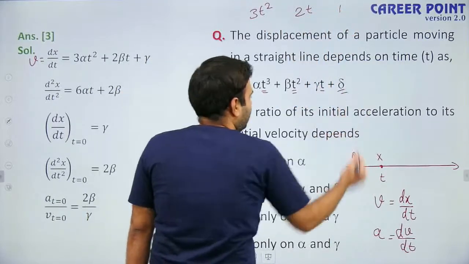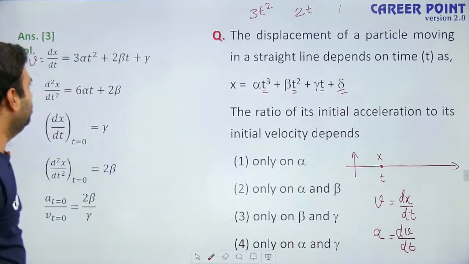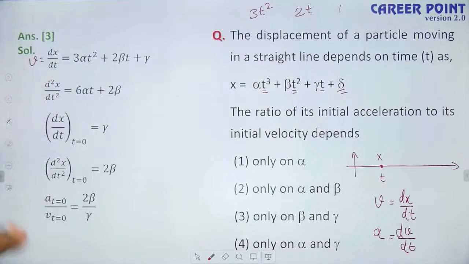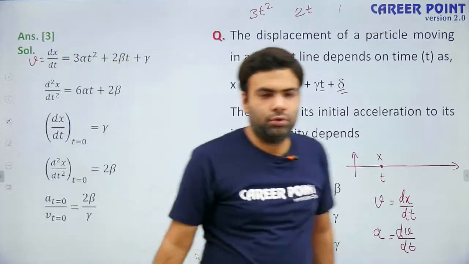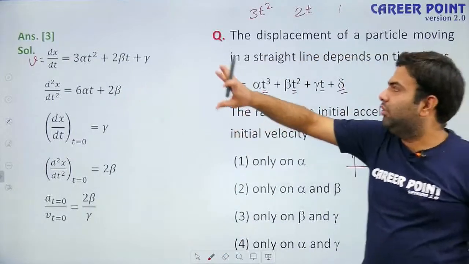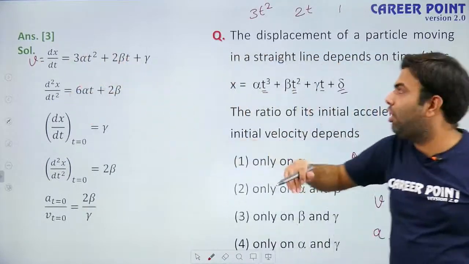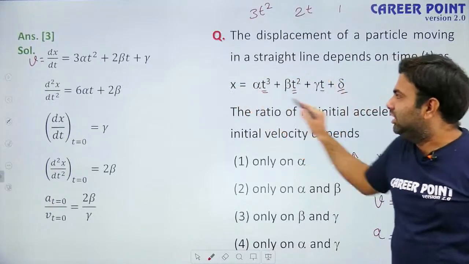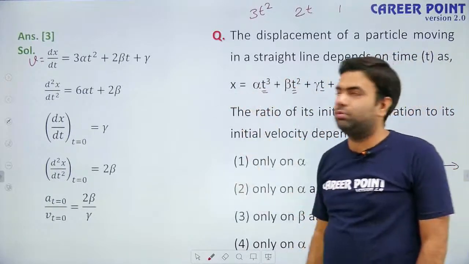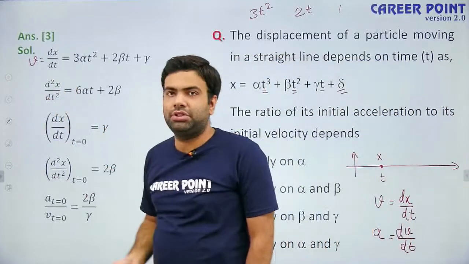And differentiation of constant is 0. So, we have velocity as 3 alpha t square plus 2 beta t plus gamma. This is the value of instantaneous velocity, which we got by differentiating displacement or position with respect to time.